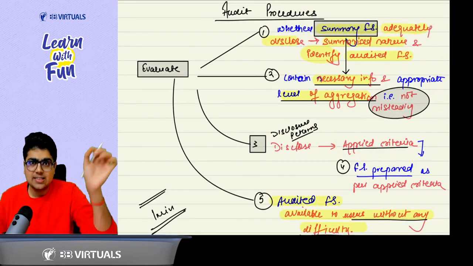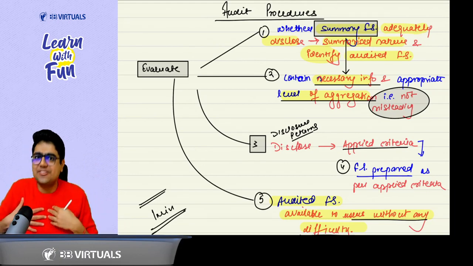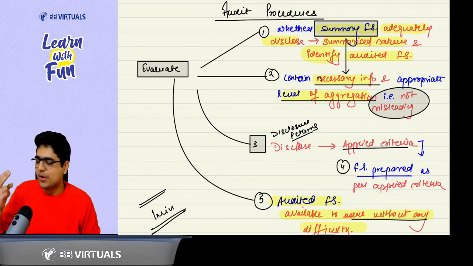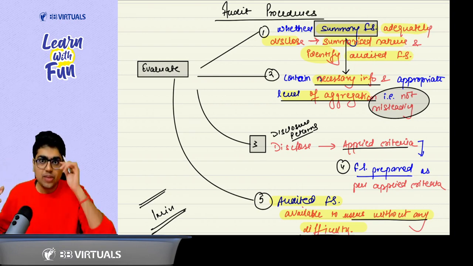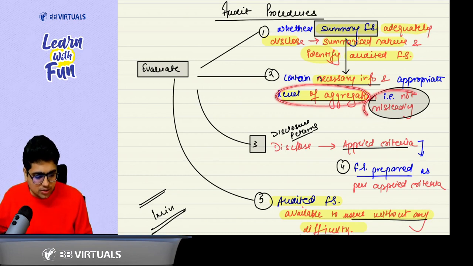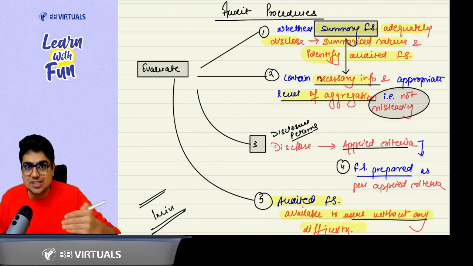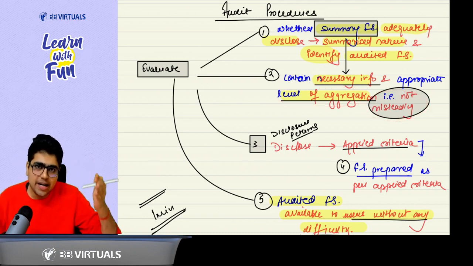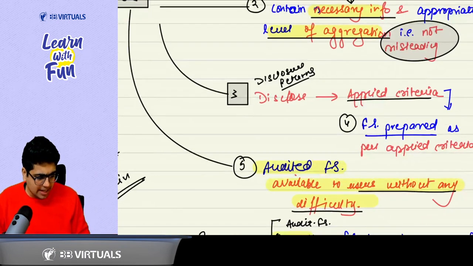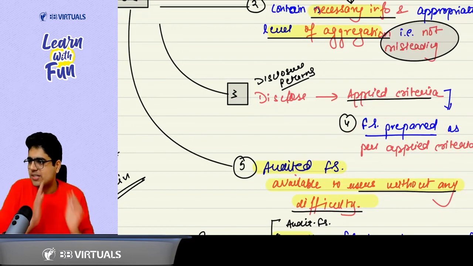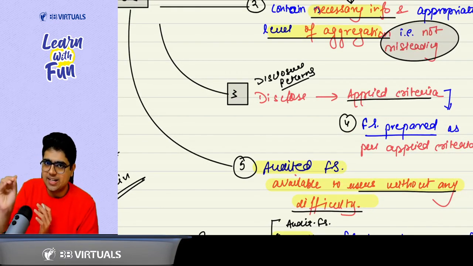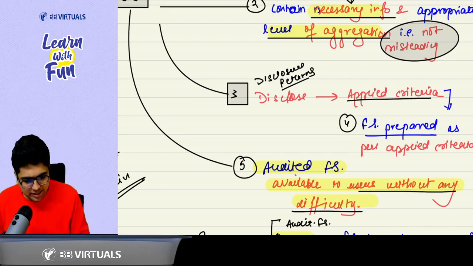Whether the summary financial statements disclose that they are summary financial statements, and also give reference to the audited financial statements. Second point, even though they are a summary, they have given proper details of the information, with a proper level of aggregation so that they are not misleading. Third point, disclosure requirements: disclose the applied criteria, then evaluate whether the financial statements have been prepared as per the applied criteria. And the last point is, audited financial statements are available to the users without any difficulty. Got it, sir.